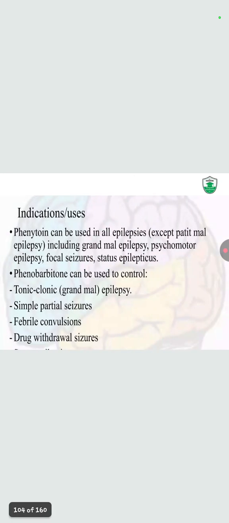Indication: phenytoin can be used in all epilepsies except petit mal epilepsy. And what is meant by petit mal epilepsy? This is absence epilepsy, the most common in children. They include grand mal epilepsy, psychomotor epilepsy, focal seizure, and status epilepticus. Phenobarbital can be used to control tonic-clonic epilepsies, simple partial febrile convulsions, and drug withdrawal seizures.